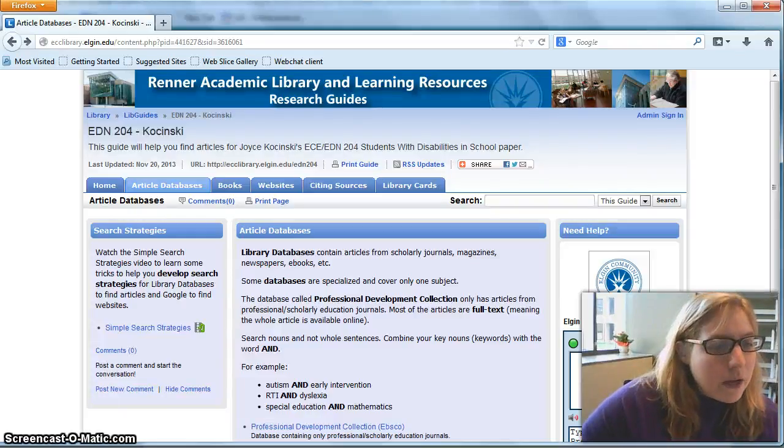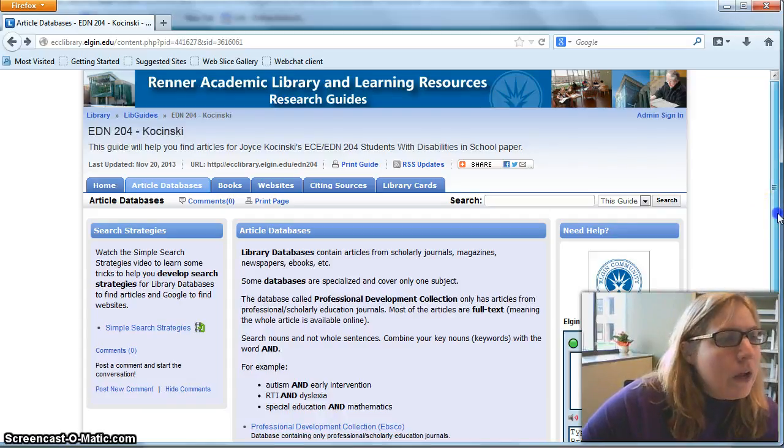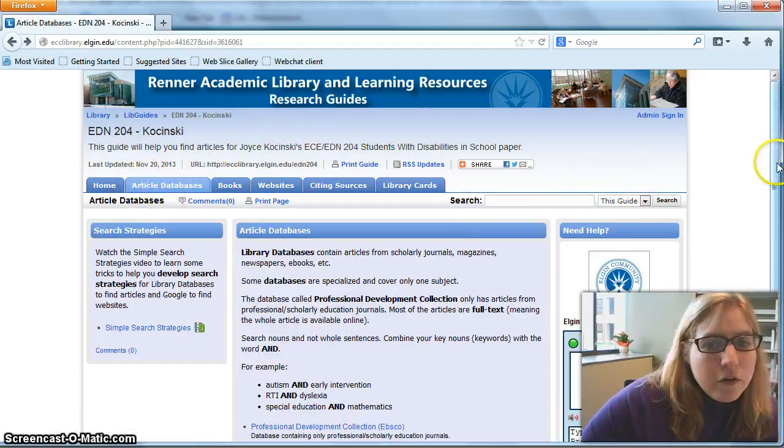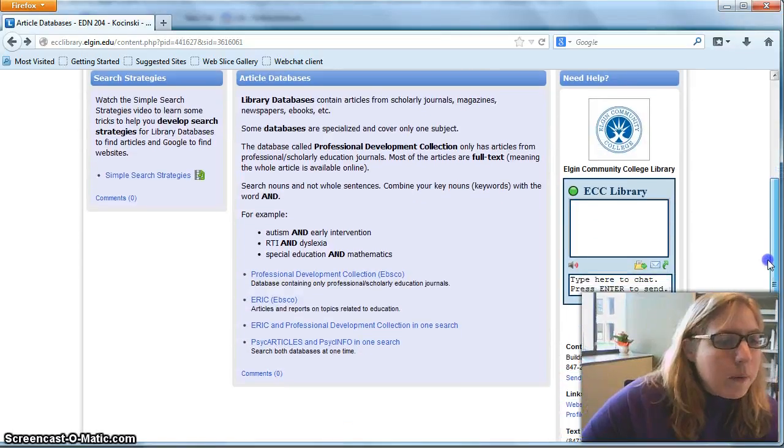I'm going to show you a couple different EBSCO databases that can help you look for information and scholarly resources on your topic. So I'm right here in that research guide that I gave you a link to, and I'm going to go right into this article databases tab at the top. And if you scroll down, I've put links to a couple of EBSCO databases